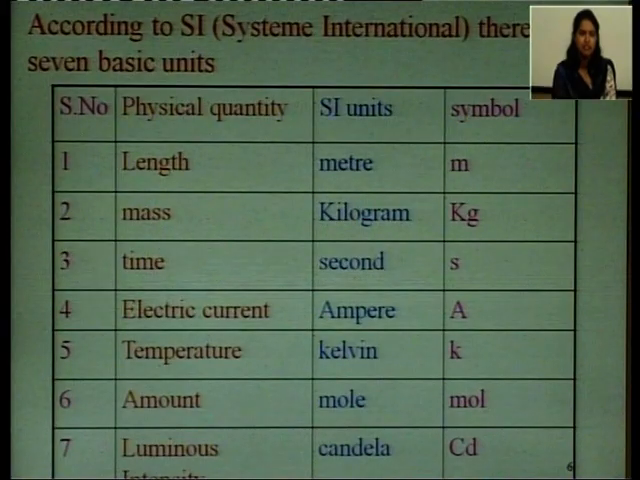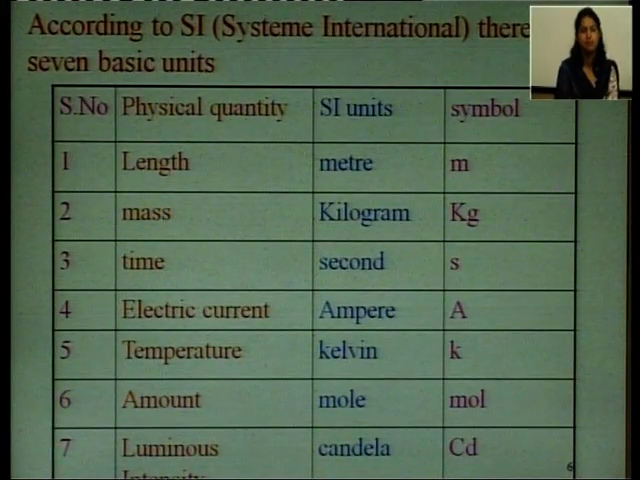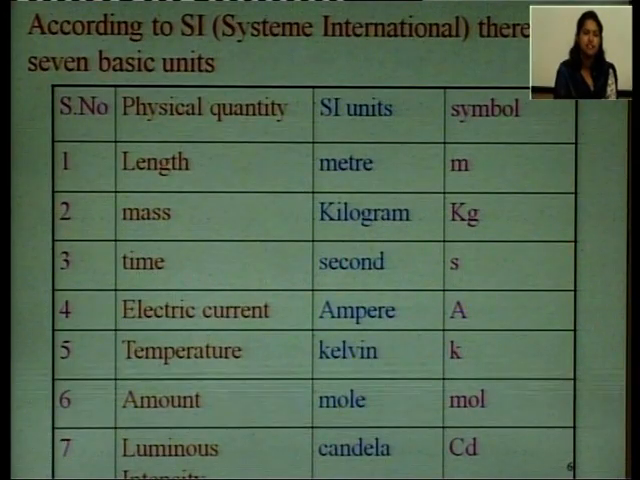First is length, second is mass, third is time, fourth is electric current, fifth is temperature, sixth is amount, 7 is luminous intensity. So, what are their SI units and what are the symbols? As you can see in this table, length has the SI unit meter, and its symbol is small m. Mass has the unit kilogram, so its symbol is kg. Time has the unit second and the symbol is small s.